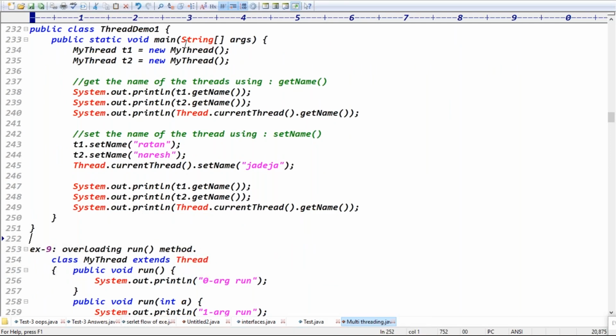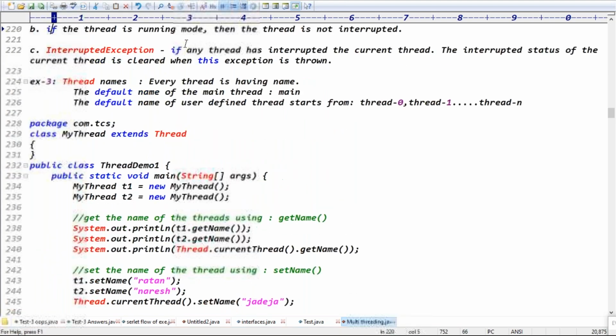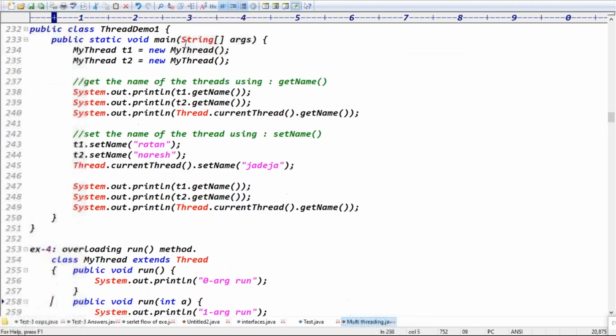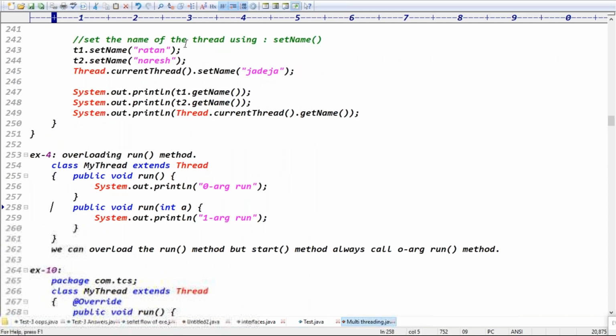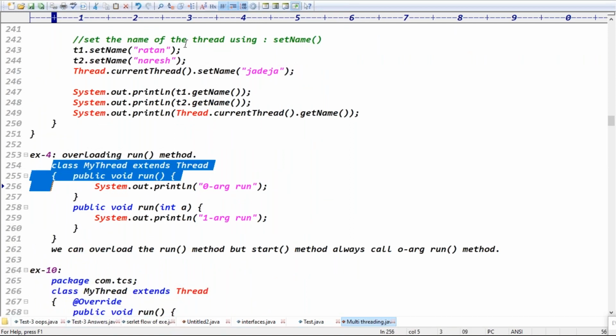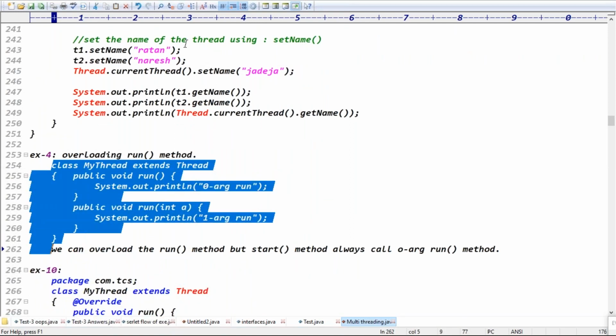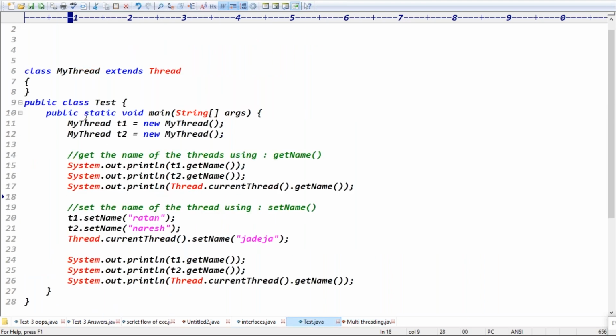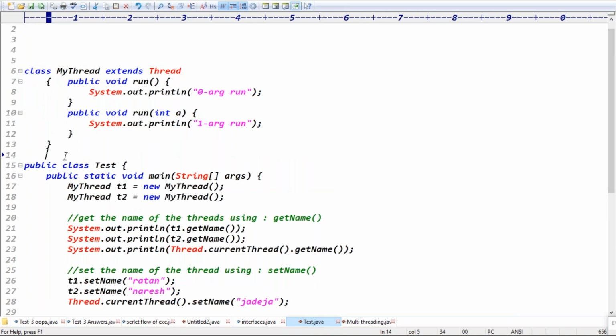Good, good. And one more small conclusion, guys. Example 4. Can we overload the main method? Can we overload the run method? Generally, inside the thread class we write the logic using the run method, right? Can we overload the run method?